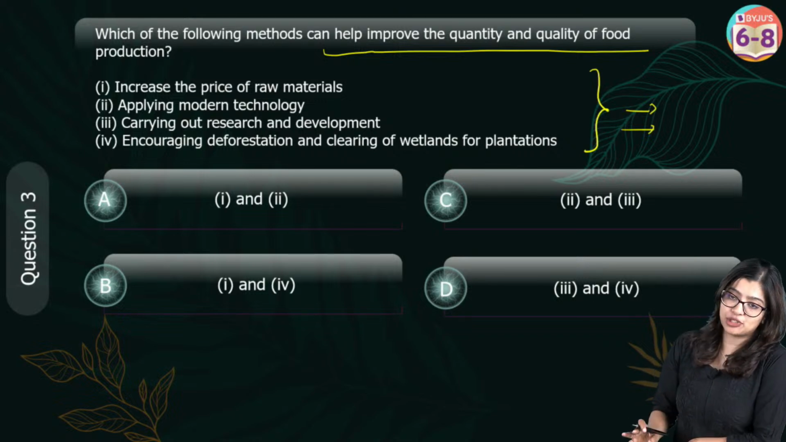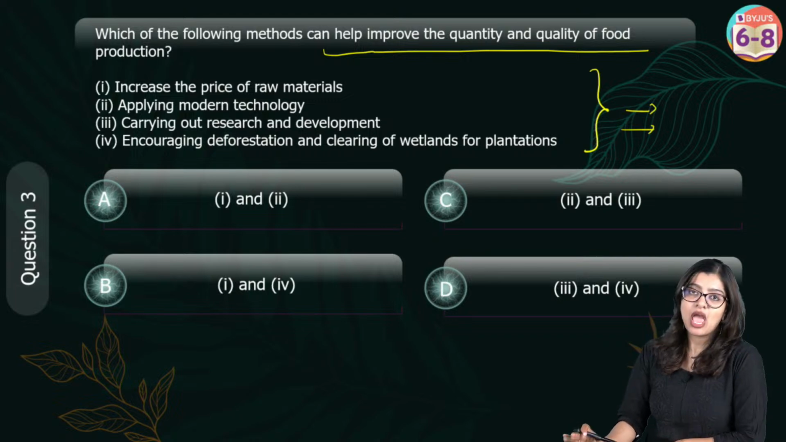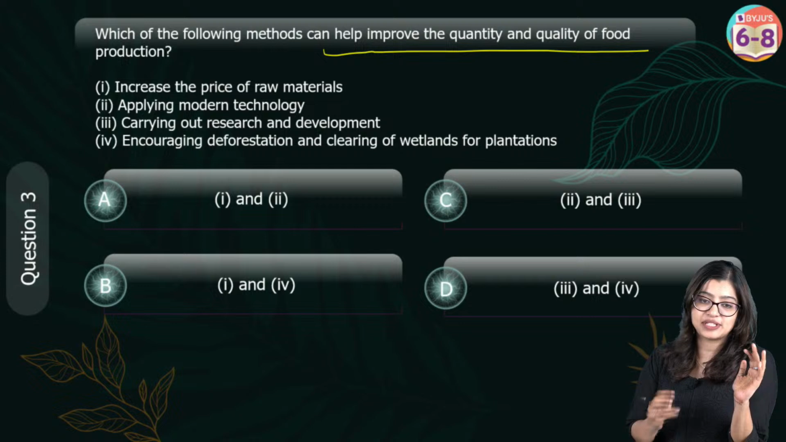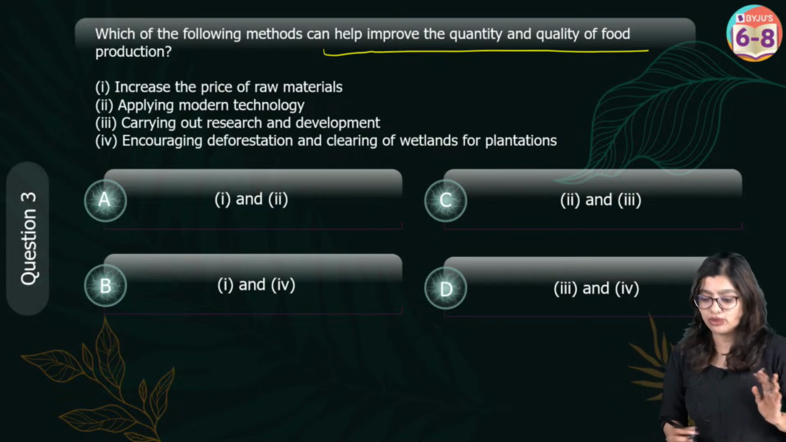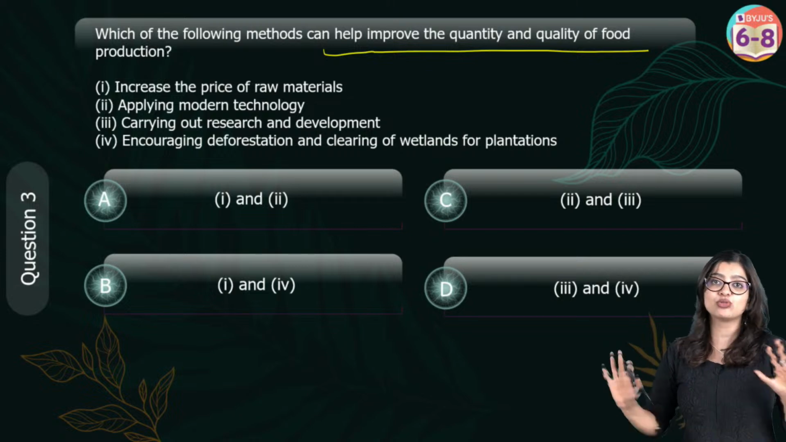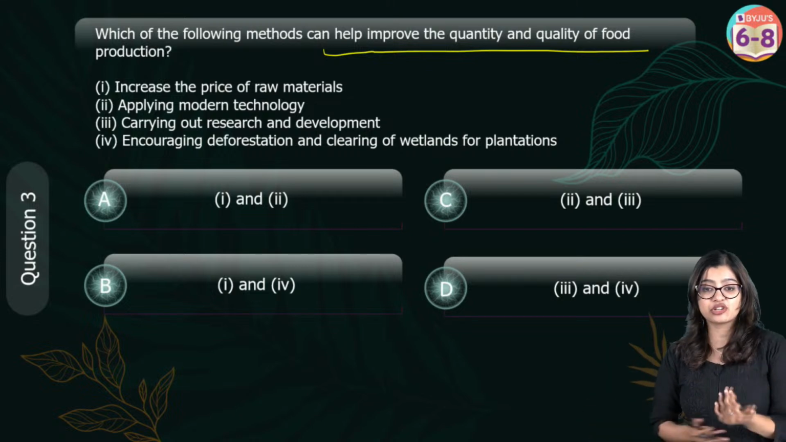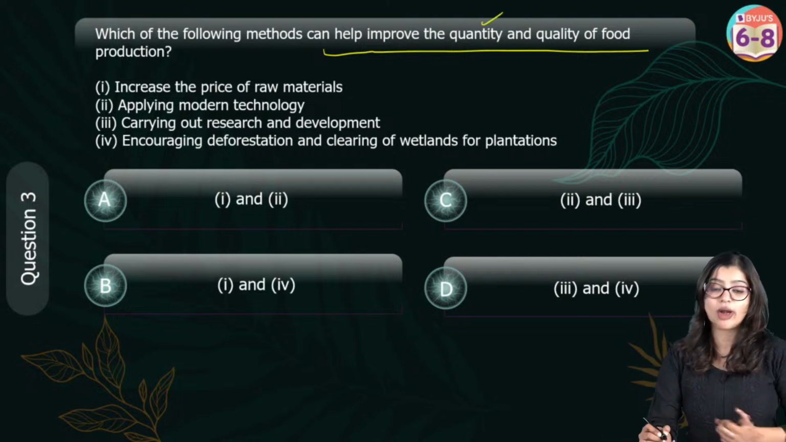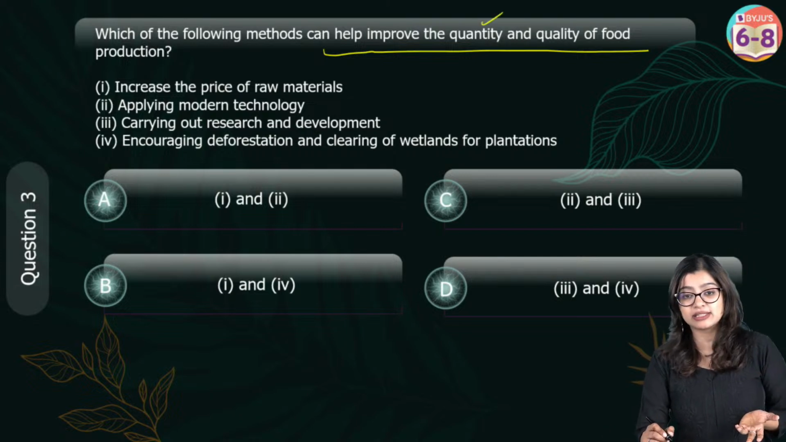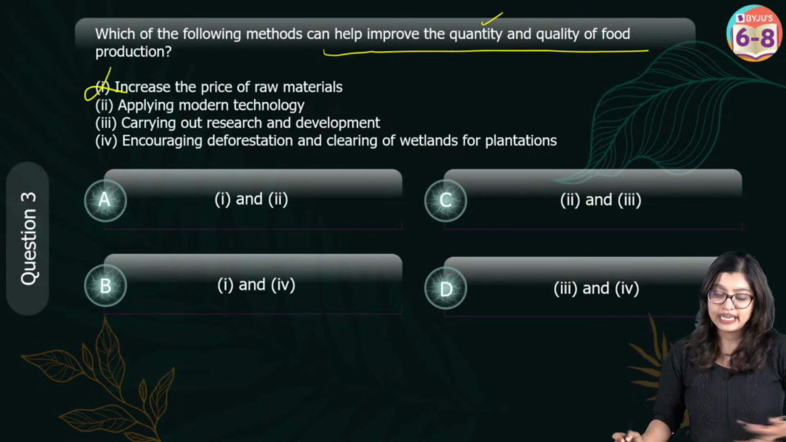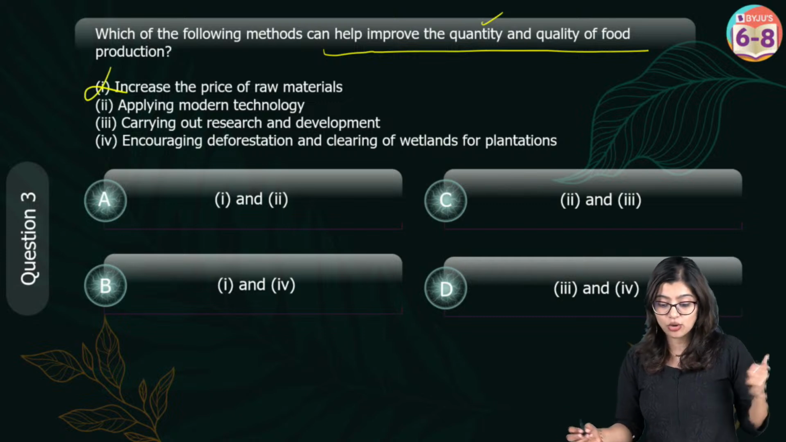See, you have 4 options, so what is step number 1? I always tell you, when you have statement-based questions, the first thing you need to do is identify which is true and which is false. Now, if I want to produce more and more crops, will I make sure that my raw materials become costly? How will I improve the quantity of crops if everything is so expensive? No, increasing the price of raw materials is not going to help me.